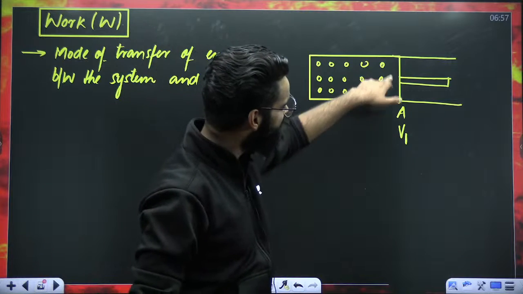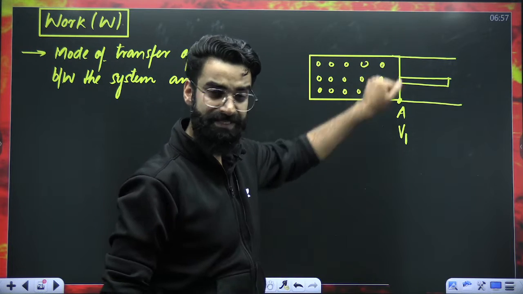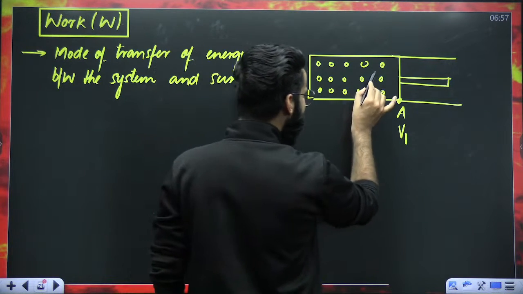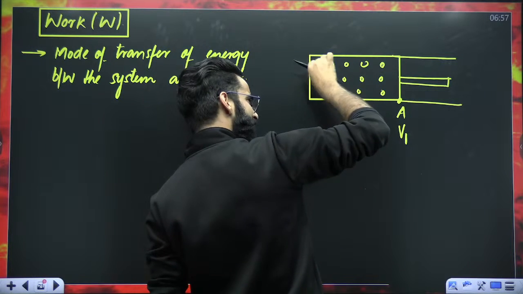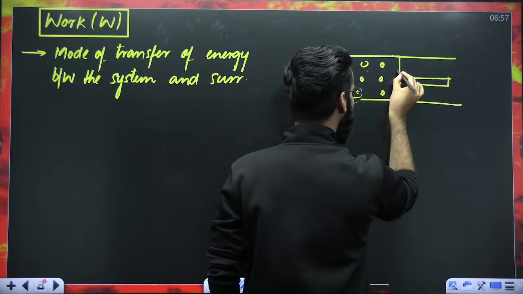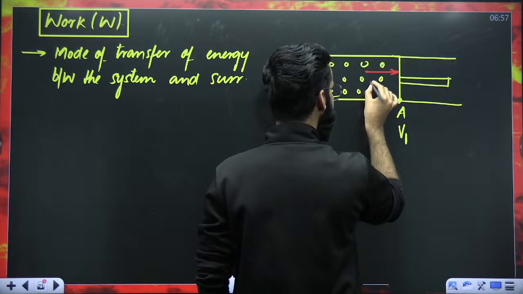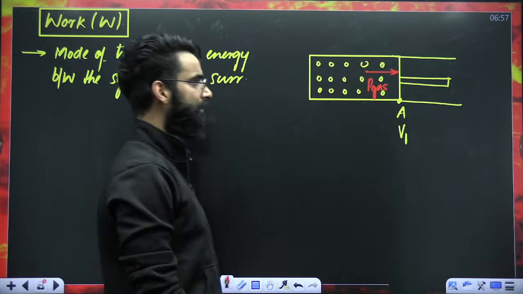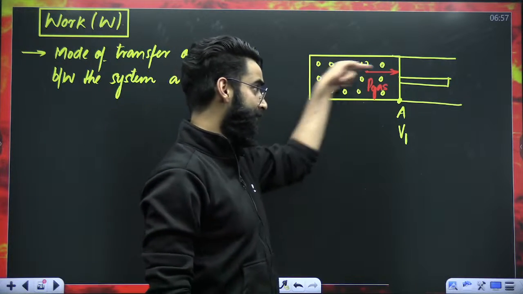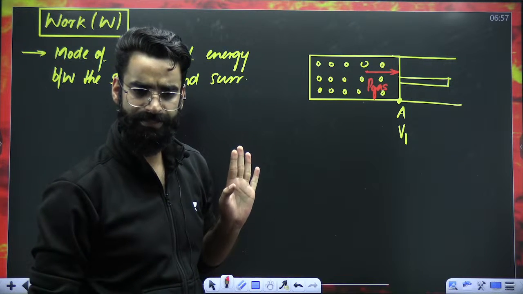Now, guys, try to understand few things. If you analyze this piston over here, can I say these gas molecules present in the container will be colliding with the piston? Absolutely. So in this direction, there will be pressure of the internal gas.